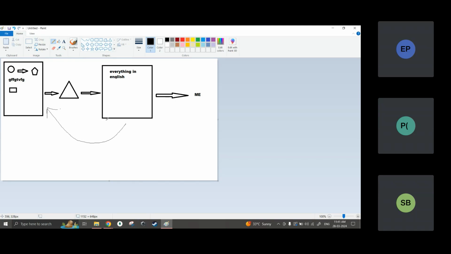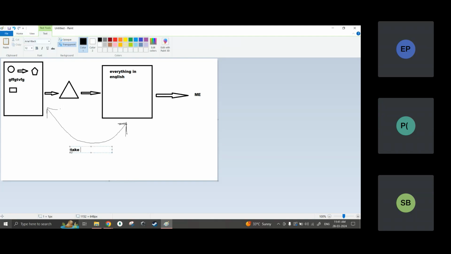This duration will take some time. I cannot get the result immediately, so I have to wait until he writes everything in English. It is a time-taking process.